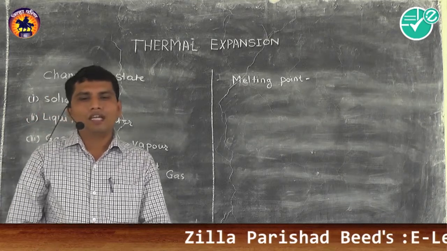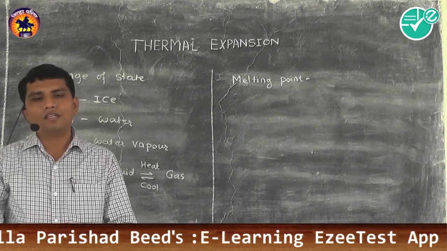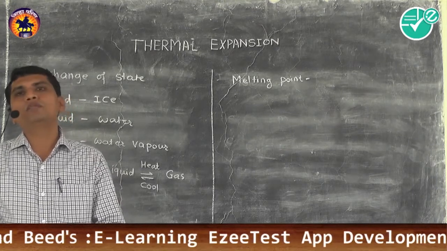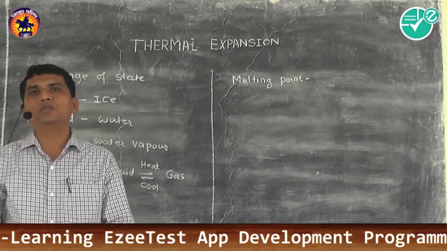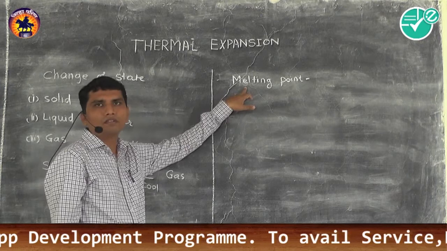And what is the melting point of water? You have to remember that the melting point of water is 0 degrees Celsius. So this first term you have to remember: melting point.